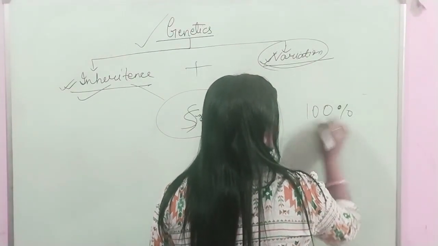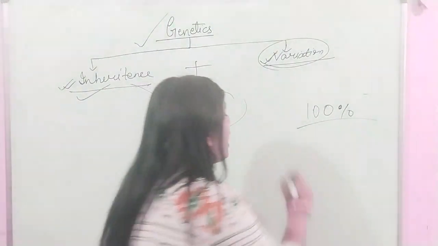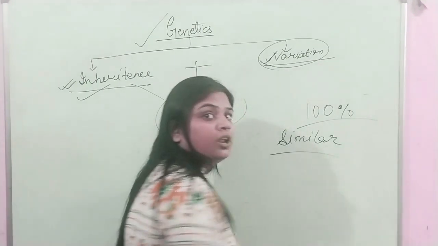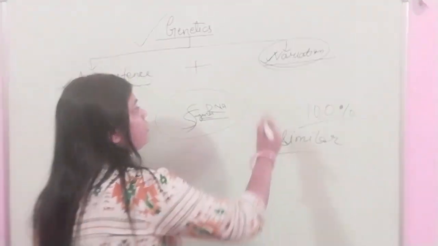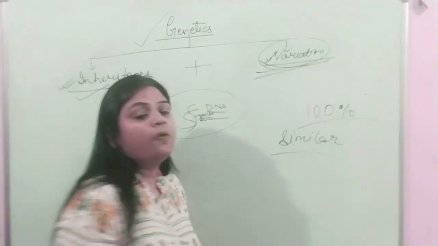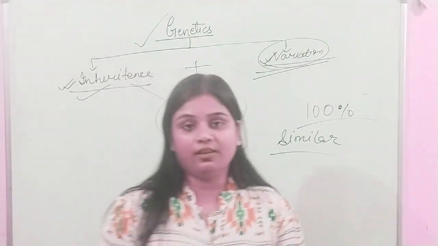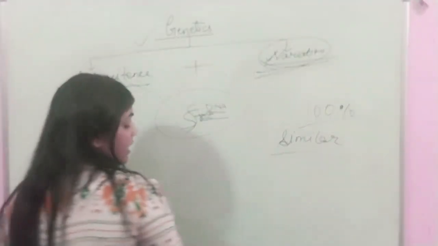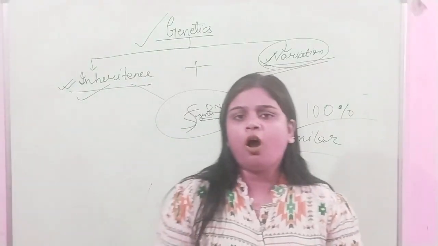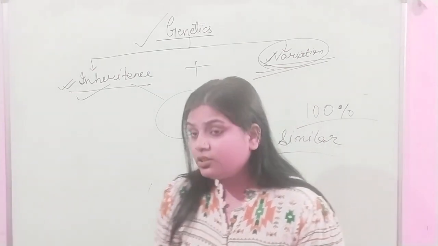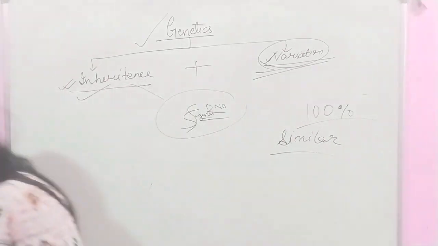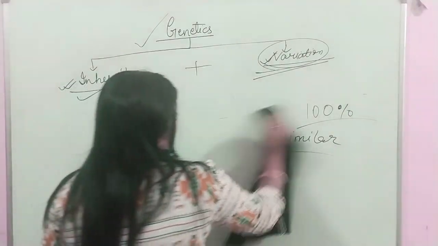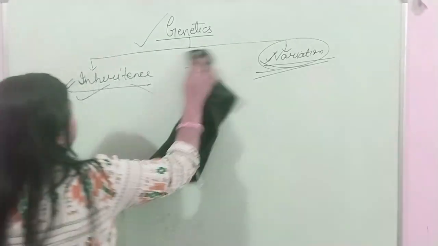We are similar but not identical, which means we are varying. We have variation, so there is an accumulation of variation. This variation is very important for resistance and for survival.